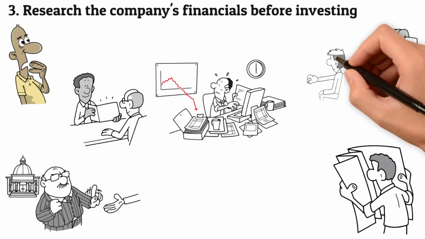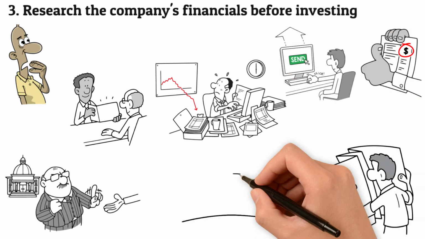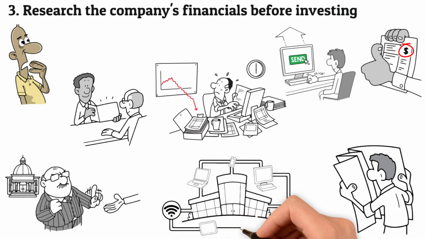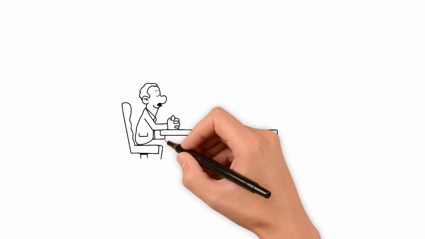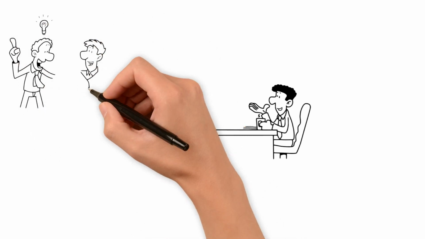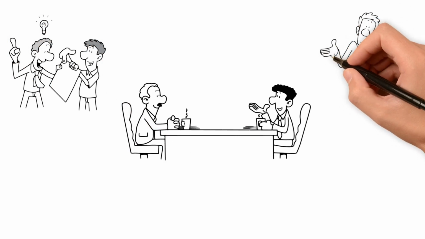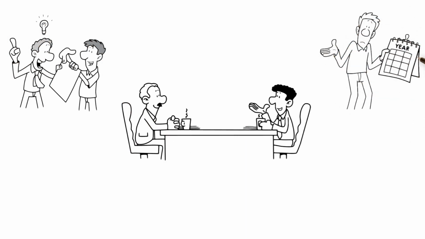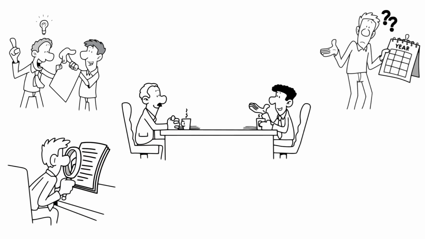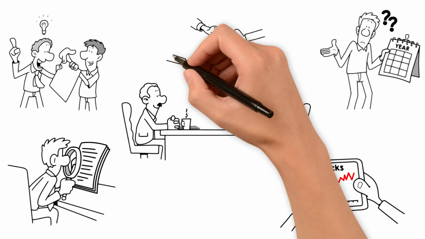Another is to search the internet for information on a company before deciding whether or not to invest in it. Many companies provide investor relations summaries on their websites, as well as information about the company's products and recent developments. This type of research can help determine whether or not the business is a sound investment. The main indicator of the market's health is to track the price history of an individual stock over time to see if there is any pattern in price movement before investing. The company's financials may provide useful insights into its current state and future prospects, so it is important to research them before investing.